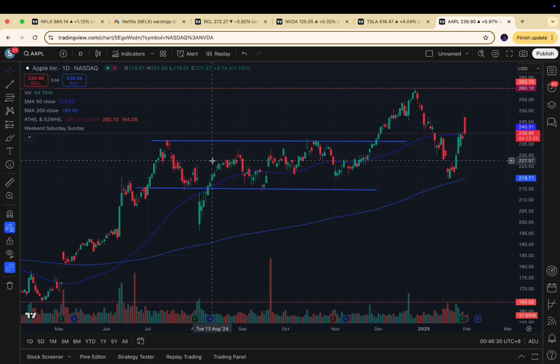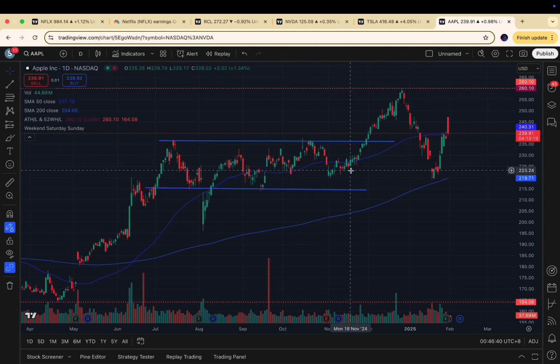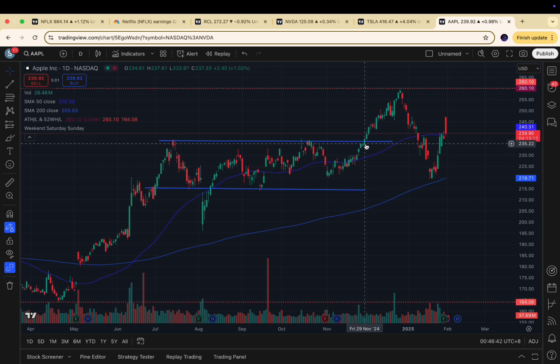Going back to our resistance, Apple touched this resistance 2 times before a catalyst or just market sentiment pushed it past this price. A trader trading on these breakouts would enter here, as it is a confirmed breakout from this structure and channel. But as you can see, even if there's strong momentum, it is not always going to follow through. It's not a surefire way to make money, of course.